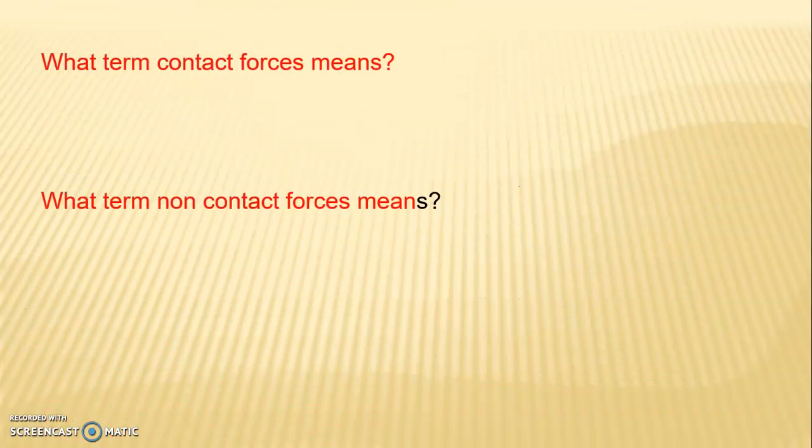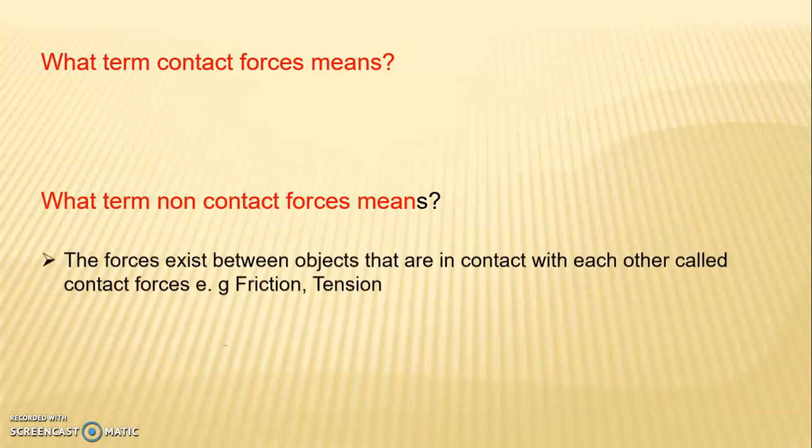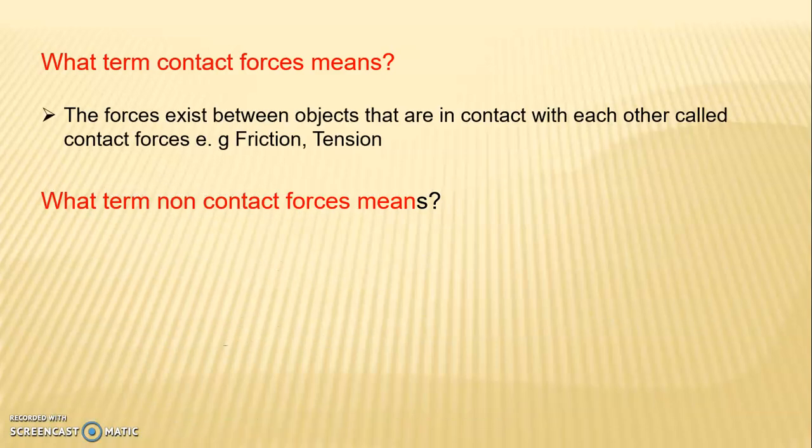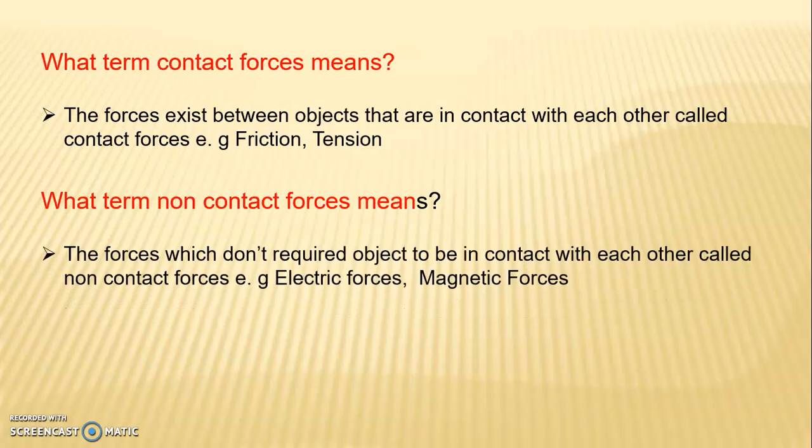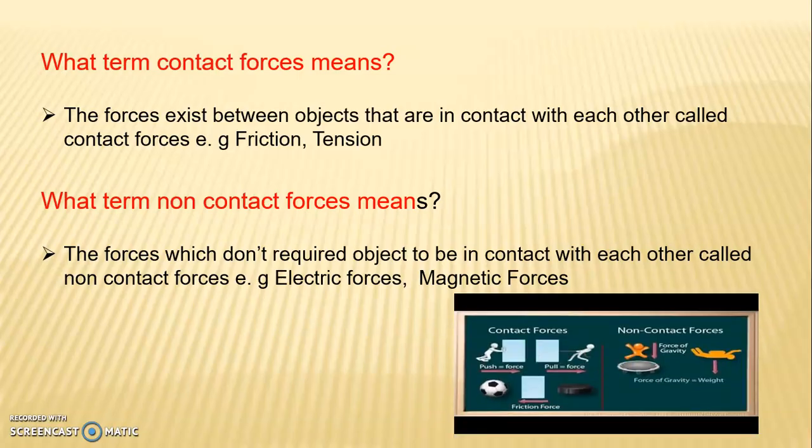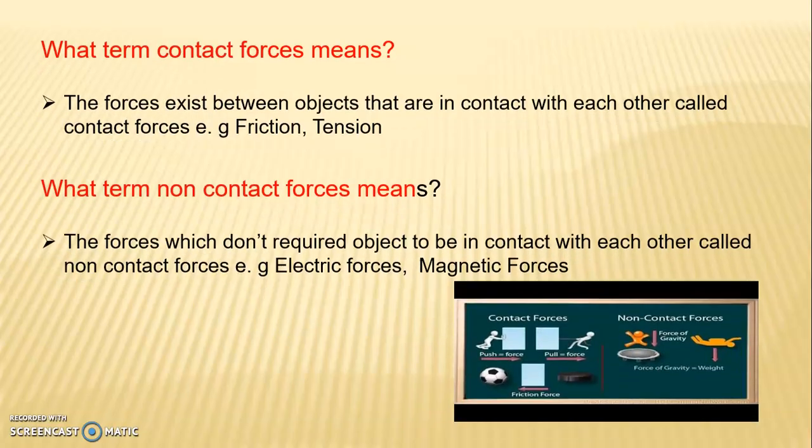Next question is, what does the term contact forces mean? The answer is, the forces that exist between objects that are in contact with each other are called contact forces. For example, friction and tension. What does the term non-contact forces mean? The forces which do not require objects to be in contact with each other are called non-contact forces. For example, electric forces and magnetic forces. That is an example for the contact and non-contact forces.